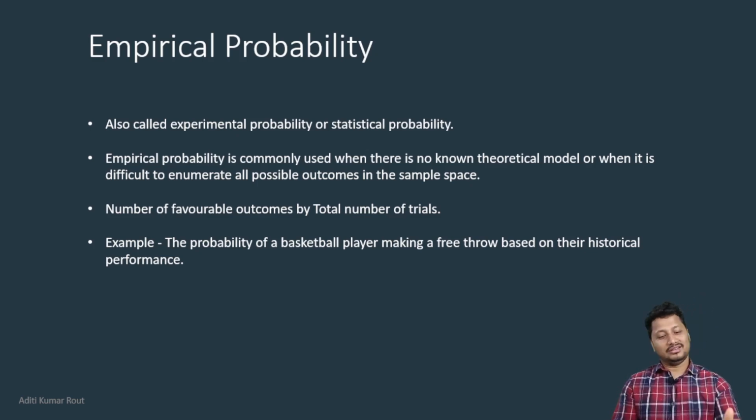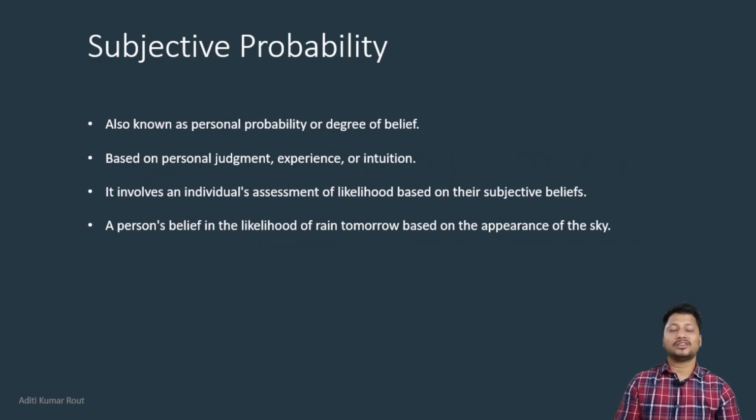Let's go for the third category, subjective probability. So subjective probability is basically where there is not any certain rule, or maybe I can say certain formula. It completely depends upon personal judgment or degree of belief.